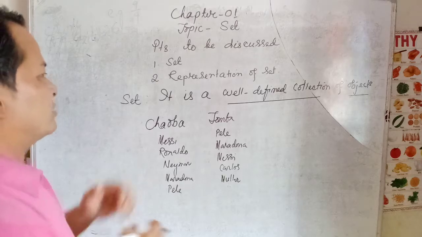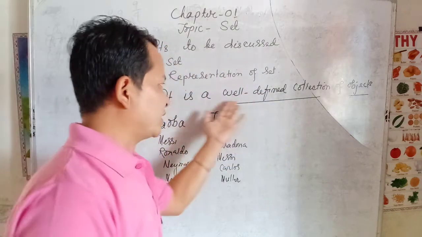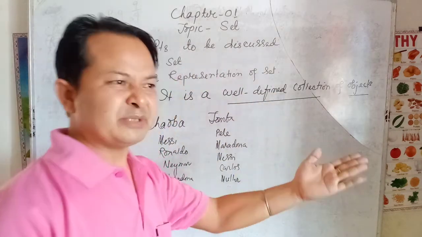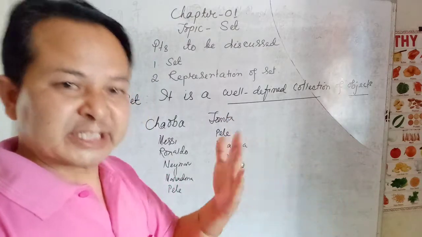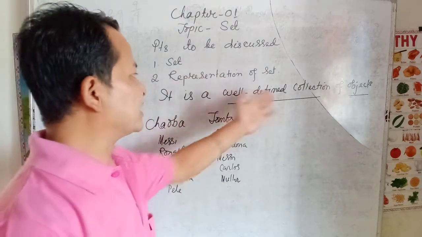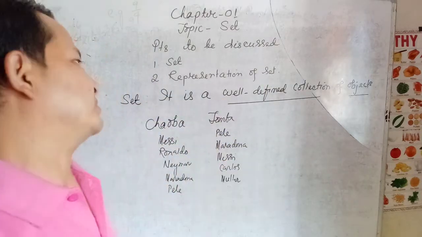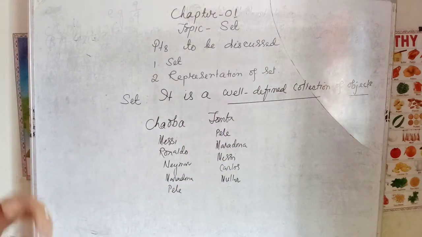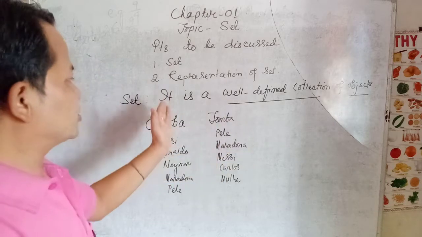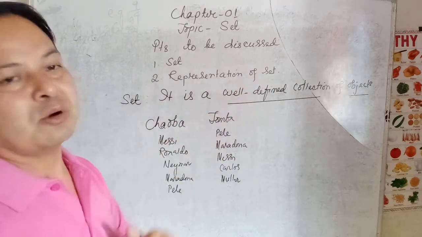So now we have known about objects and we have known about well defined collections. Objects mean living or non-living things in the universe. And a well defined collection means this collection should not change from one person to another person. That's why a set is defined like this: a set is a well-defined collection of objects.